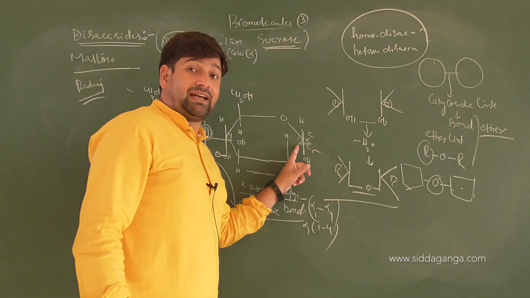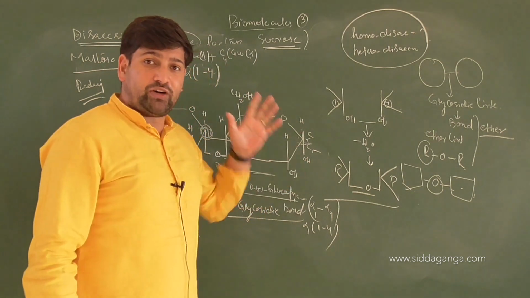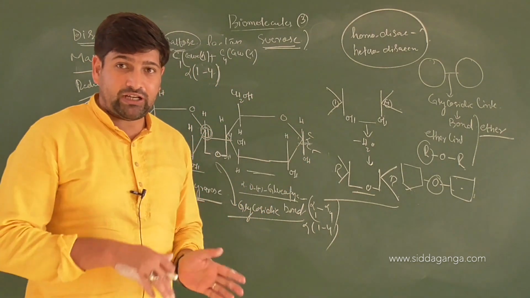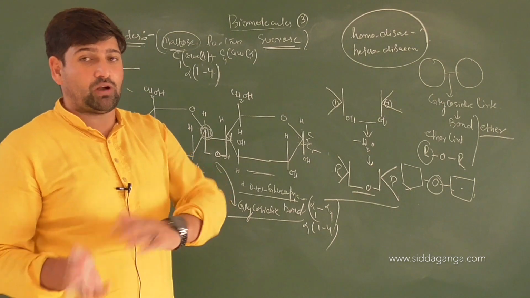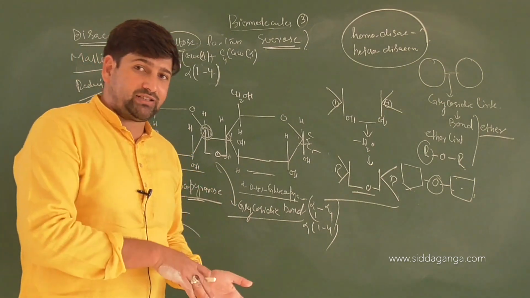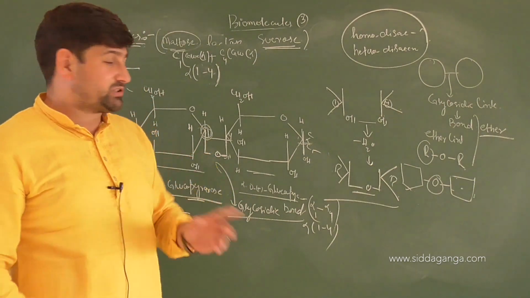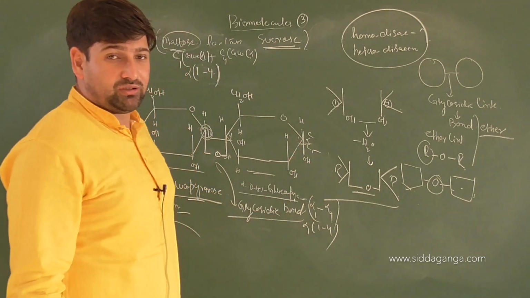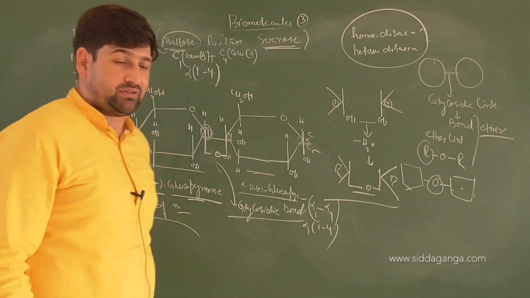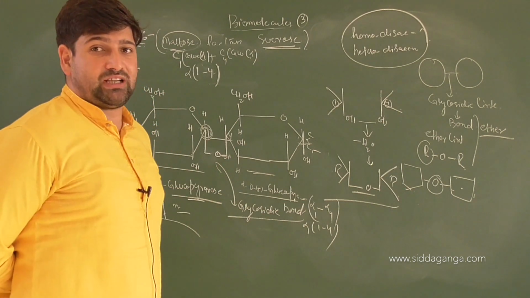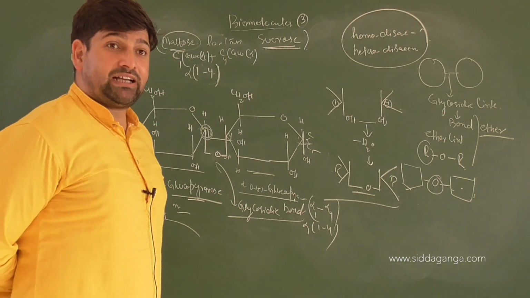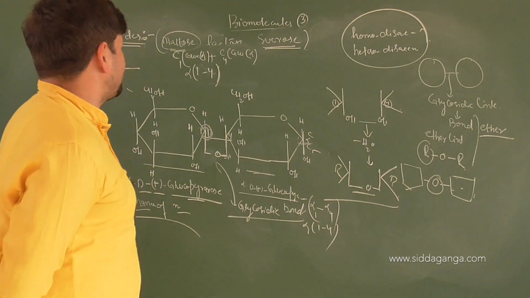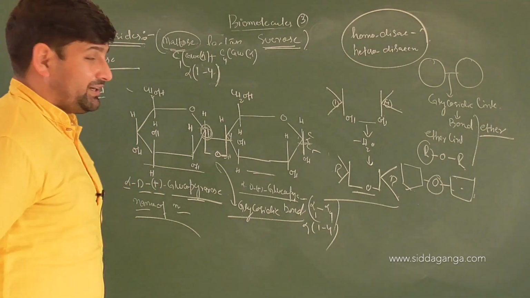It is a hemiacetal group, technically the functional aldehydic group, which can open up and convert from a closed structure, a hemiacetal group, to an open structure, and an aldehyde will be formed. It will be able to reduce Ag+ to Ag or Cu2+ to Cu respectively. So it will definitely show a positive test with testing agents like Benedict's solution or Tollens reagent. Thus, maltose is a reducing sugar.